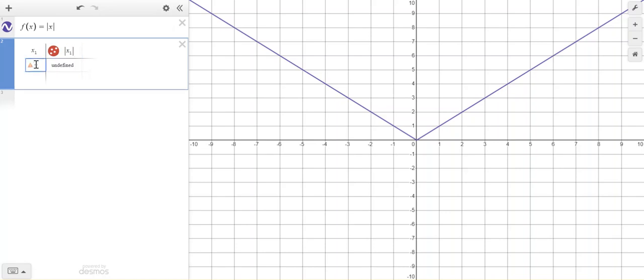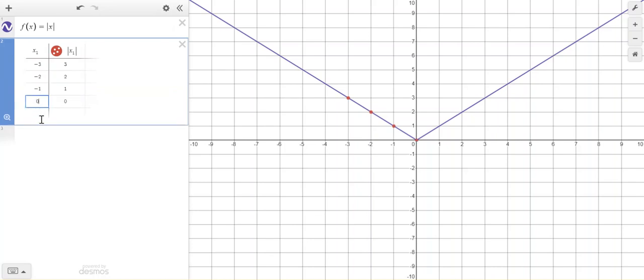So if I put in -3, my absolute value is 3. When I put in -2, my absolute value is 2. When I put in -1, my absolute value is 1. If I put in 0, absolute value is 0. Absolute value of 1 is 1. Absolute value of 2 is 2. And absolute value of 3 is 3.